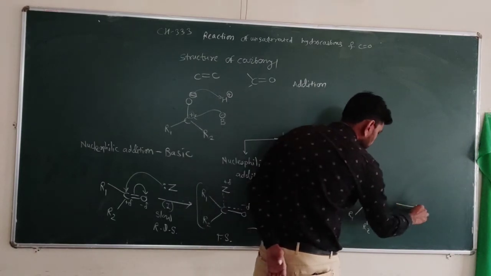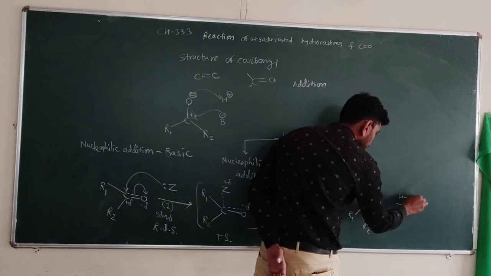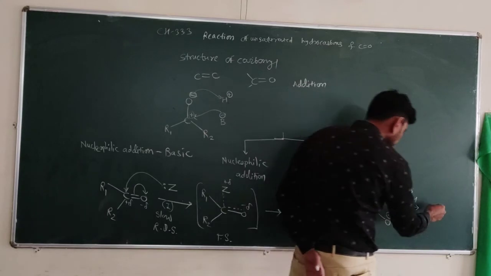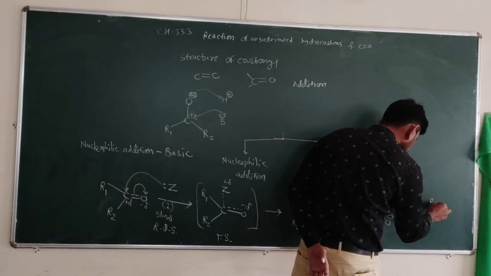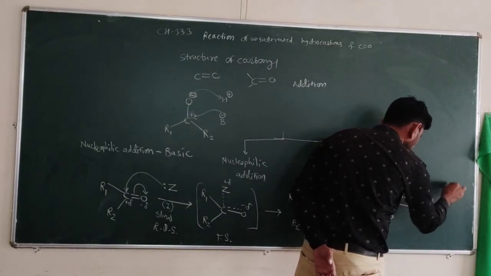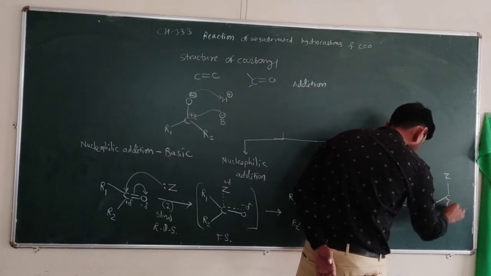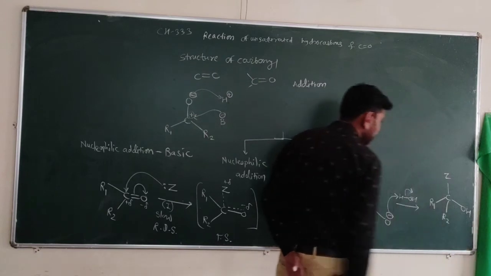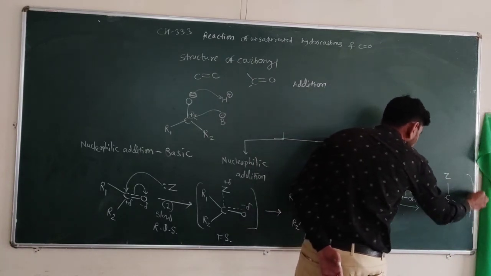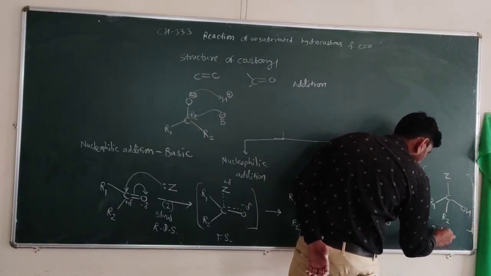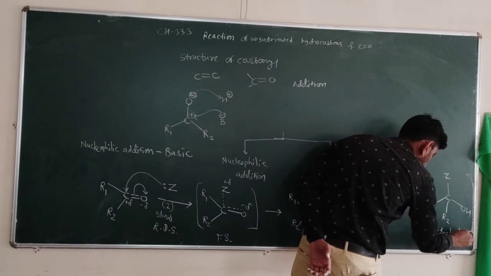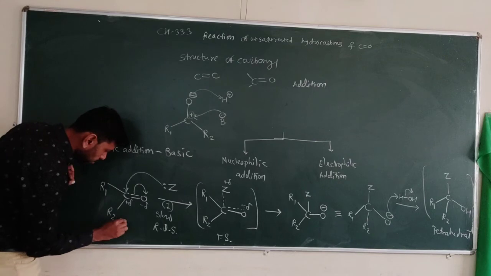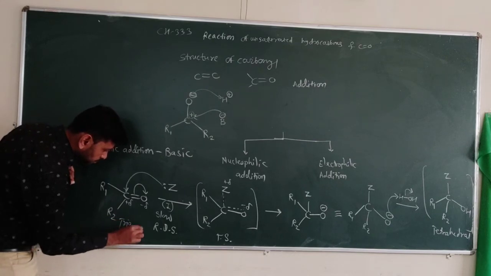In the next step, abstraction of an electrophile from the solvent takes place, and we get the complete product. This product is tetrahedral.